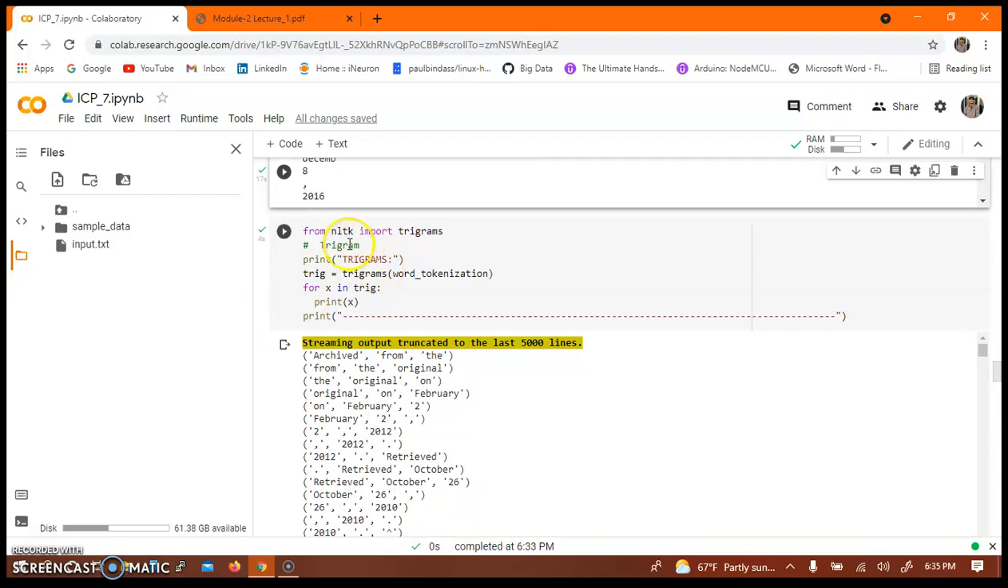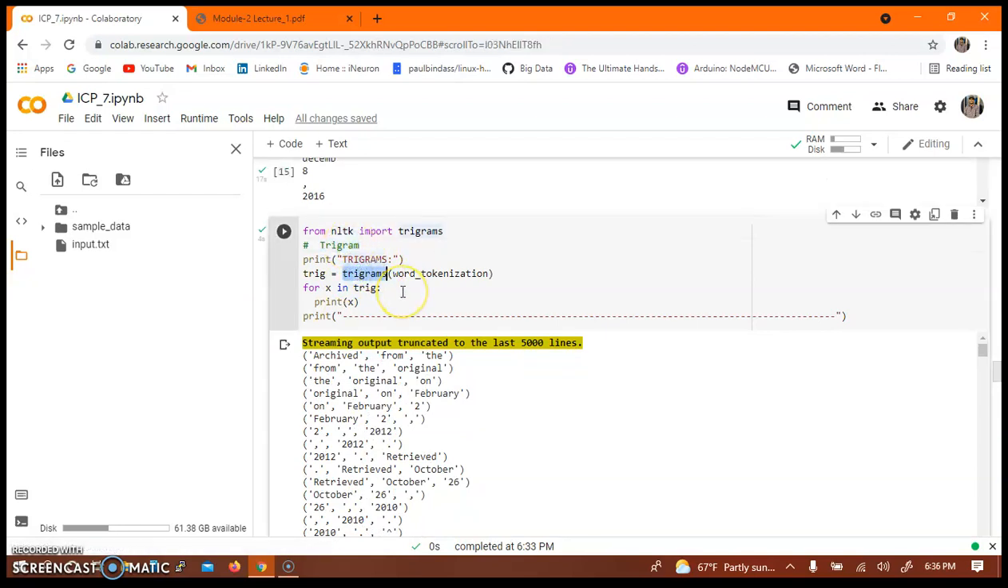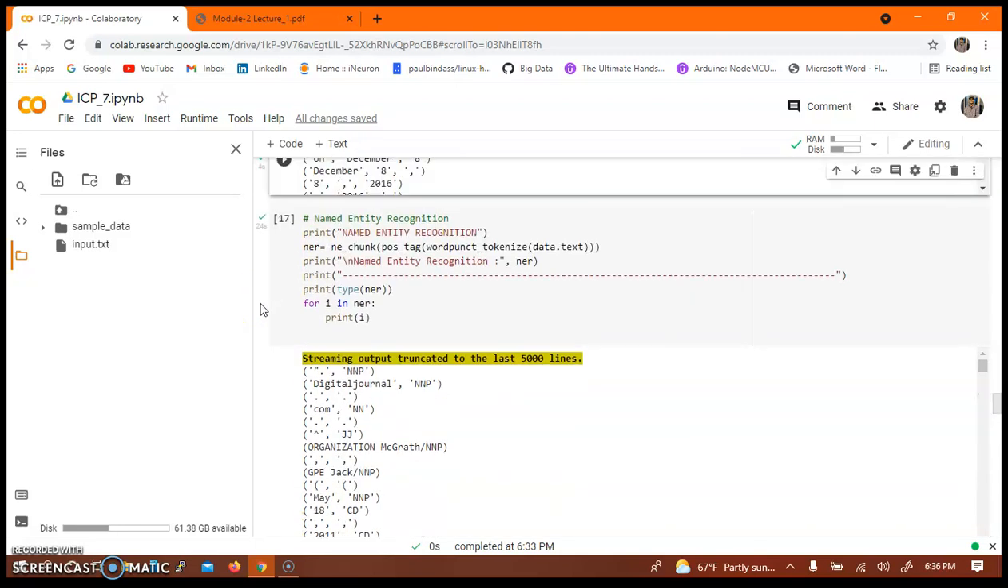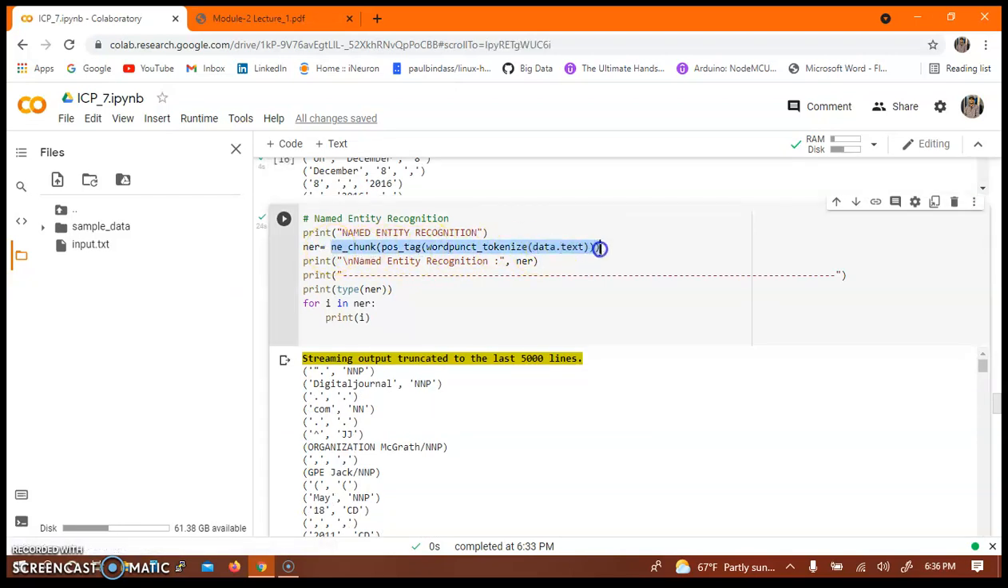And then for trigram, I have imported trigrams from NLTK and then printed the values over here. As you can see, we have the output over here. And then for the named entity recognition, I have used these functions and then printed the data.